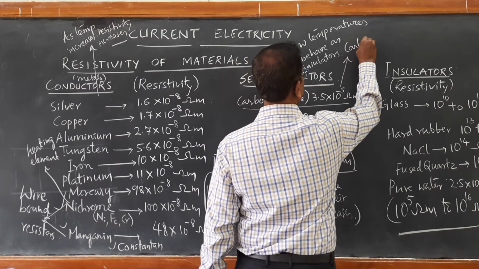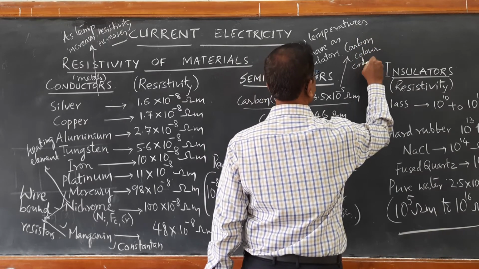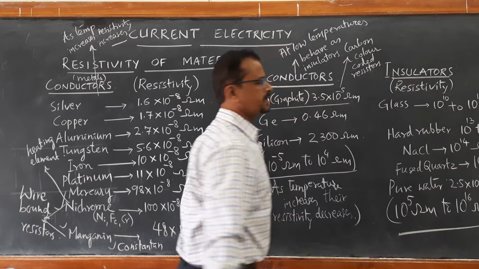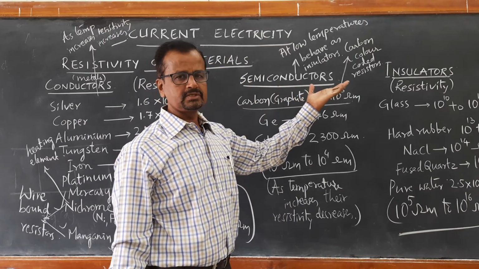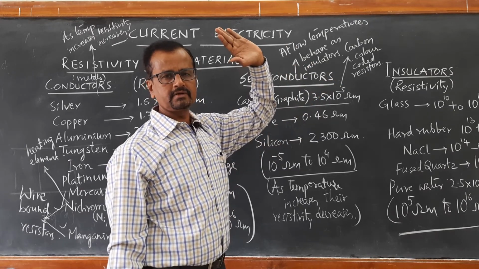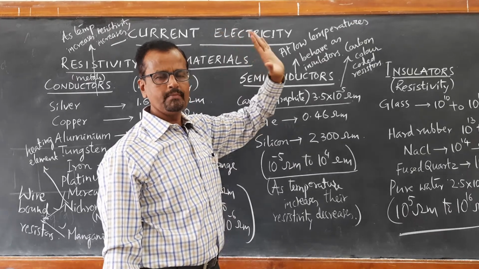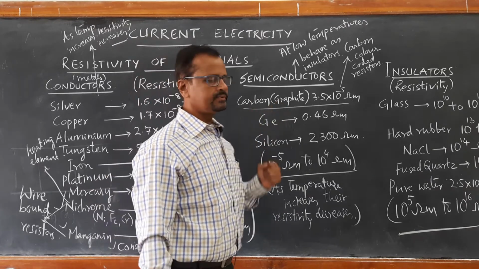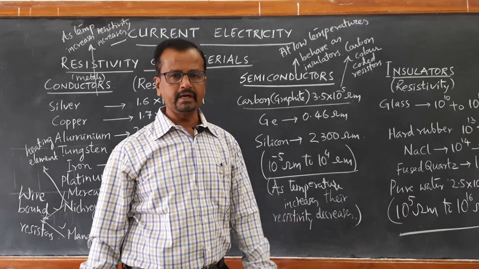Carbon color coded resistors are prepared with a resistance ranging from a fraction of an ohm to a few kilo ohms. So, they are called carbon color coded resistors.